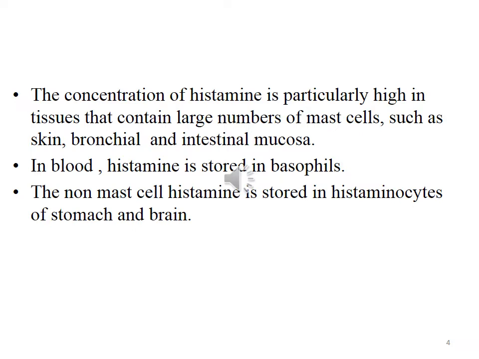In blood, histamine is stored in basophils, which resemble mast cells only morphologically but are of hemopoietic origin. The non-mast cell histamine is stored in histaminocytes in the stomach and in histaminergic neurons in the brain.